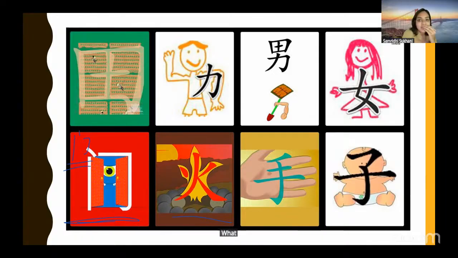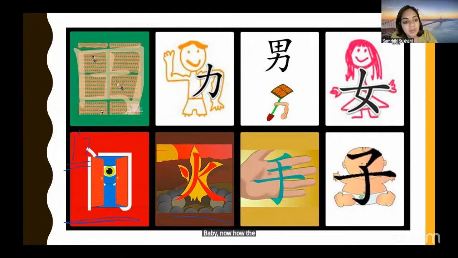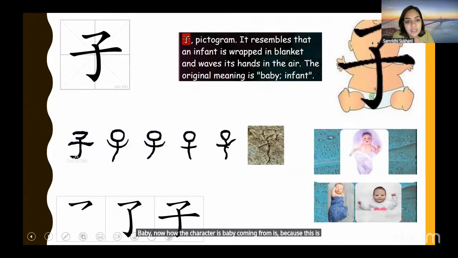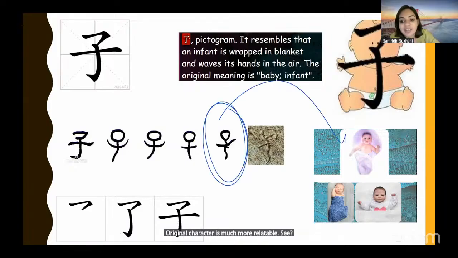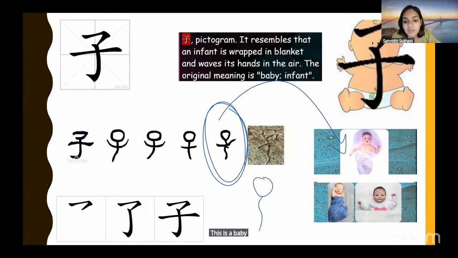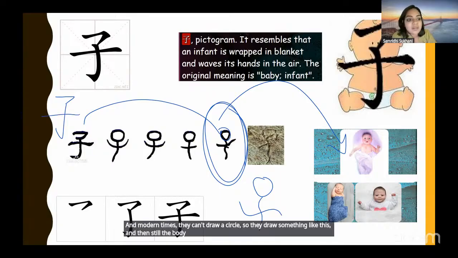What about the next one? Hand. Very good, hand. And the last one? Baby. Now, the character for baby is a modern character. The original character is much more relatable. See, I don't even have to explain where it is coming from. It's literally this baby. This is the baby's face, this is its body, and this is its hand. In modern times they can't draw a circle, so they draw something like this, and still the body is there and the hand is there.